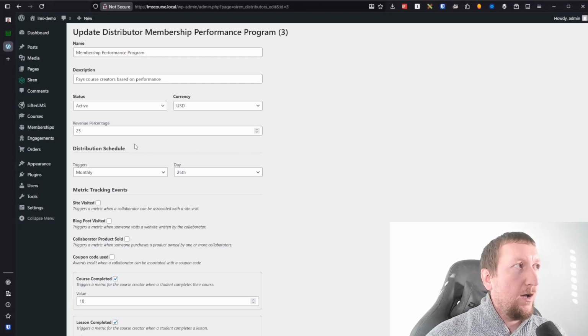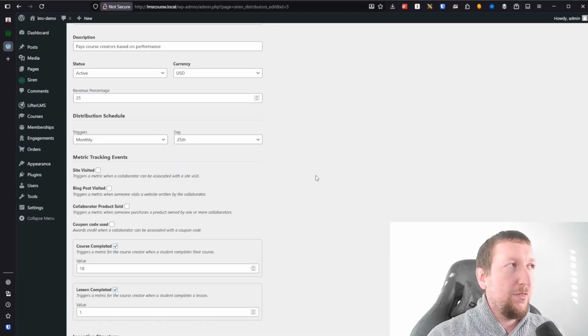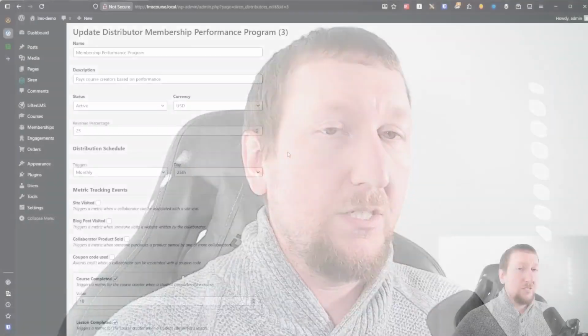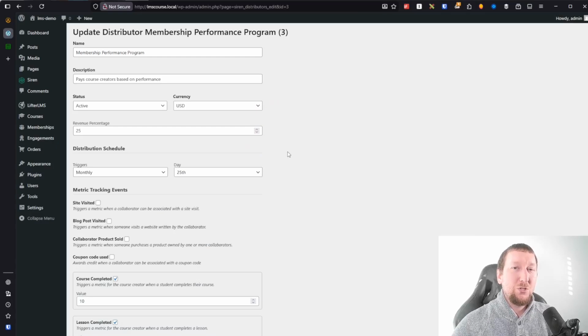So that means that what's going to happen here is the distributor is going to take all of the income that comes in from the things that are valid and relevant to the distributor, and it's going to keep track of how much sales are generated, how much money is generated in those transactions from that time period. And then it's going to take 25% of that value, and it's going to say, here's how much money we can actually distribute to all of the collaborators that are a part of this distribution pool. So that's how that works. This is not a commission percentage or something like that. This is a revenue percentage, a share percentage that is available to your collaborators.